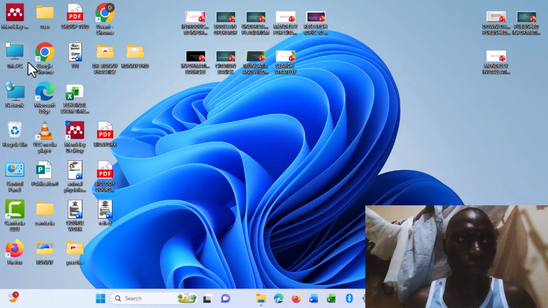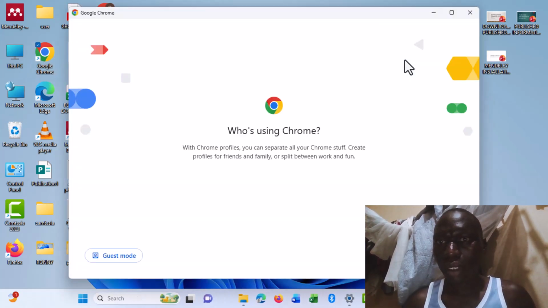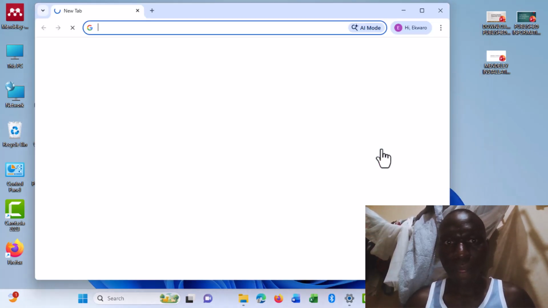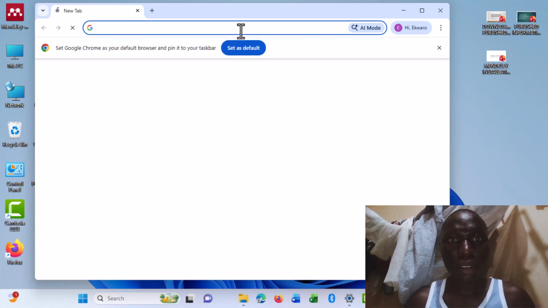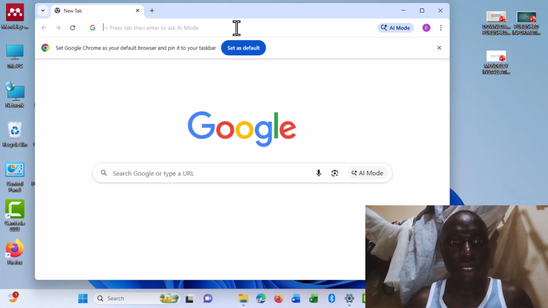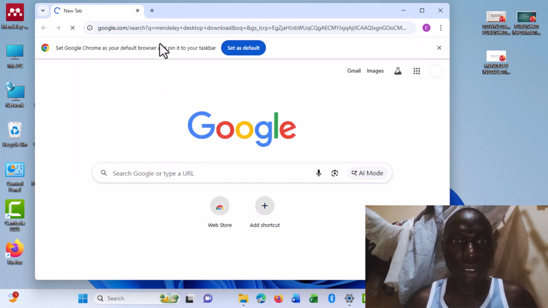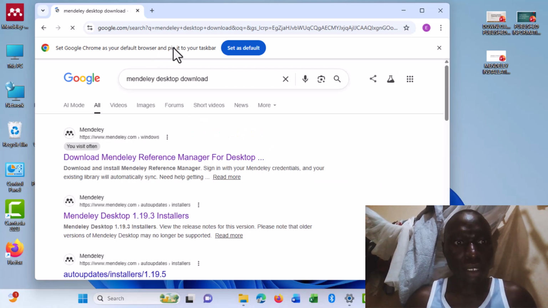Now here we are coming to Google Chrome, and then come here. So we can click on this, download Mendeley. We wait for the internet. Good.